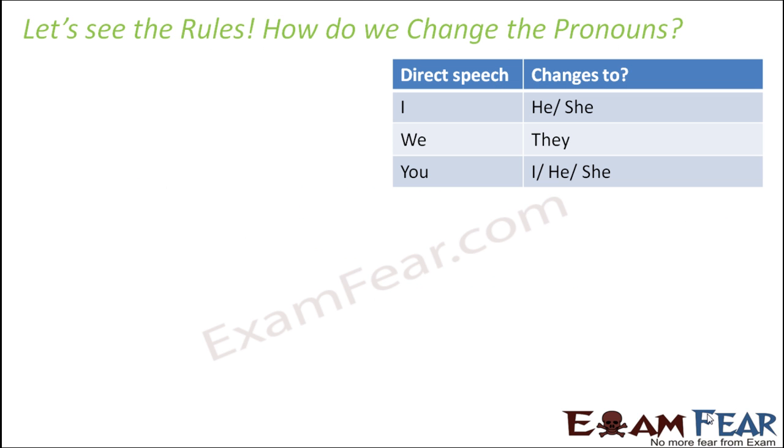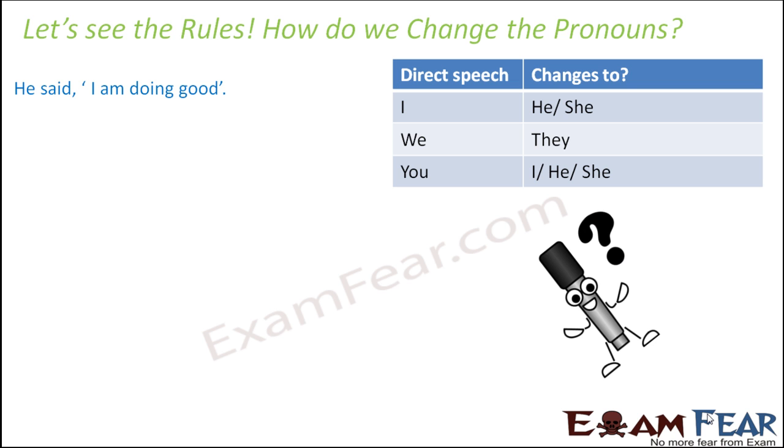Move on to step 2, that is, how do we change the pronouns? Now normally in the direct speech, whenever you have I, that I changes to he or she, because when a person speaks for himself, for example, he said, I am doing good. So in this case, he is the original speaker, and when he is speaking, he would obviously call himself I. So he says, I am doing good, right? But when the same thing is reported by someone else, then it would be like this. He said that he was doing good.